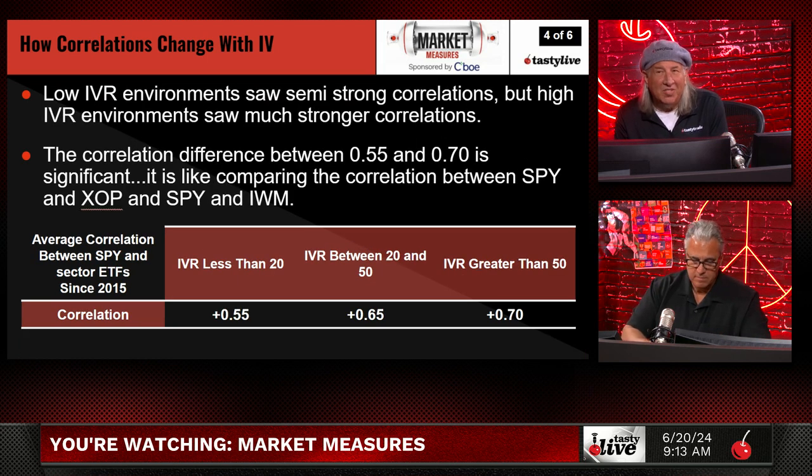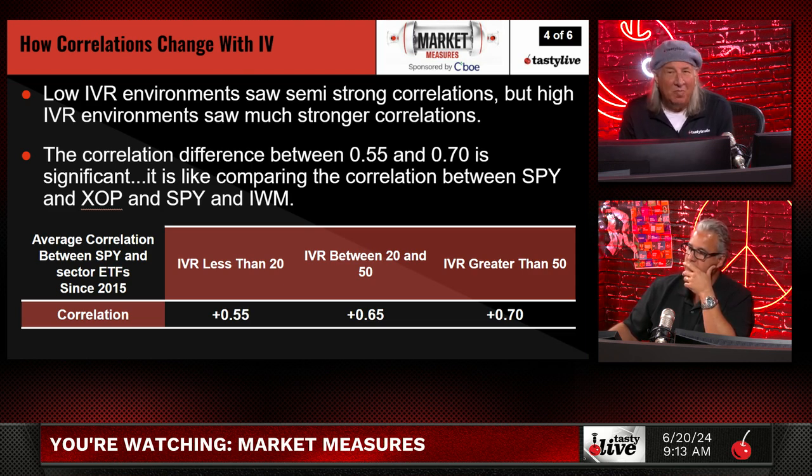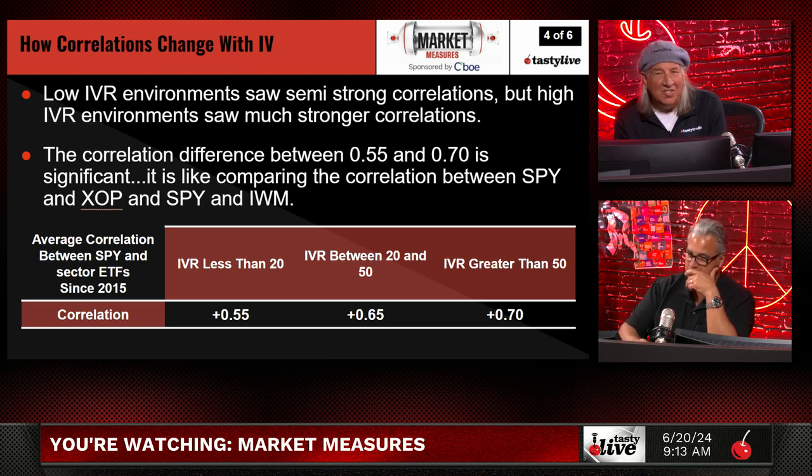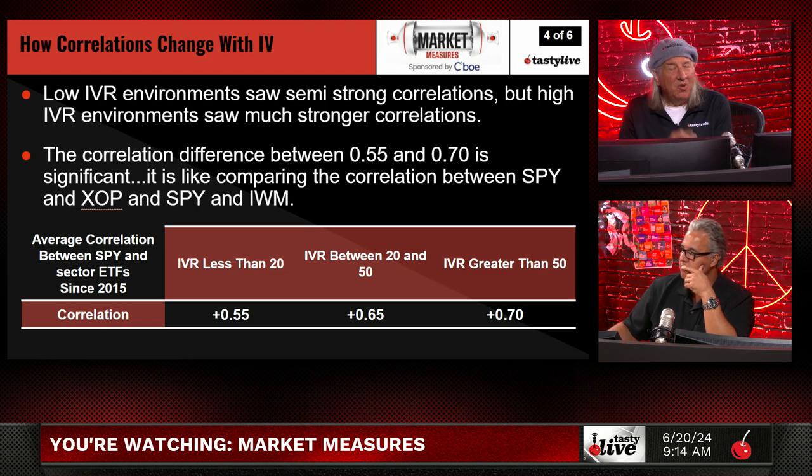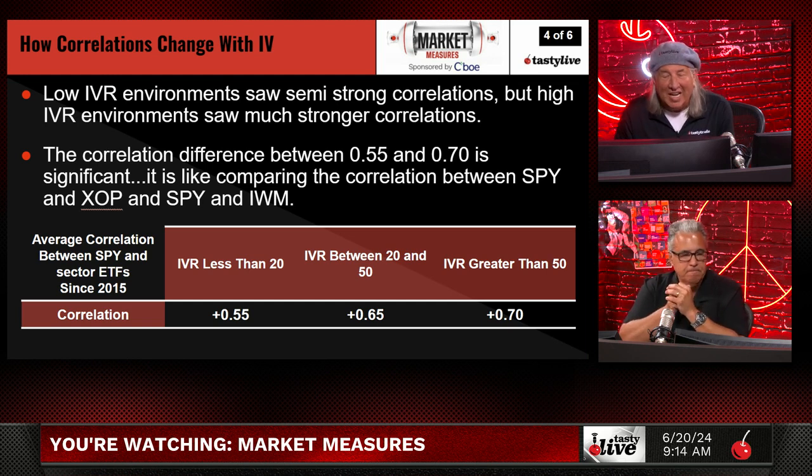Low IV environments saw semi-strong correlations, but high IV environments saw much stronger correlations. The correlation difference between 0.55 and 0.7 is significant. It's like comparing the correlations between the SPY and XOP or the SPY and IWM. So again, IVR less than 20, where we are right now, the correlation is super low. IVR between 20 and 50, 0.65, and IVR greater than 50, 0.7. This shows that when and if markets ever do go down, you are going to have very high correlations. Right now, you've got nothing.